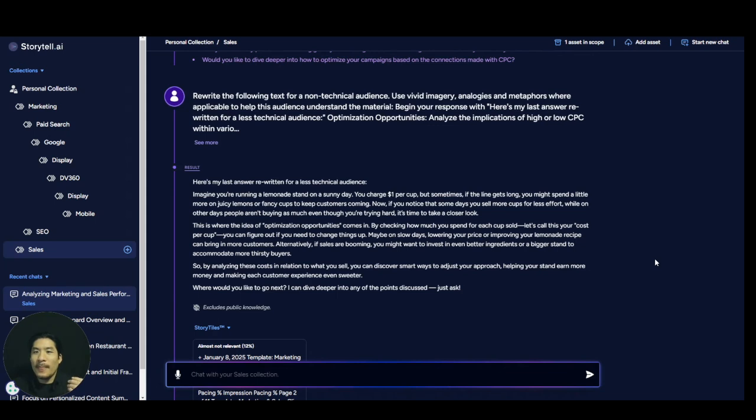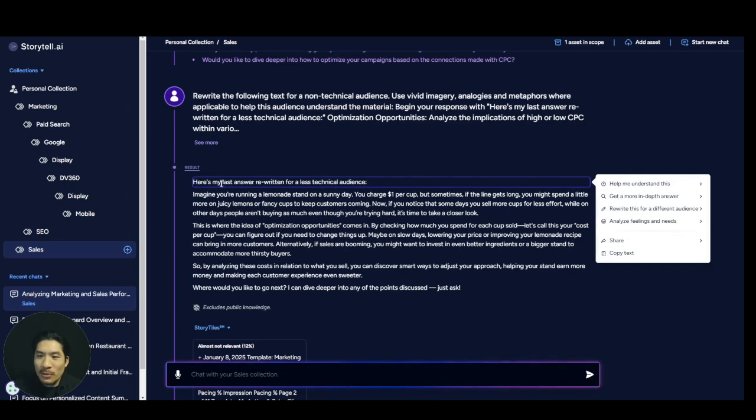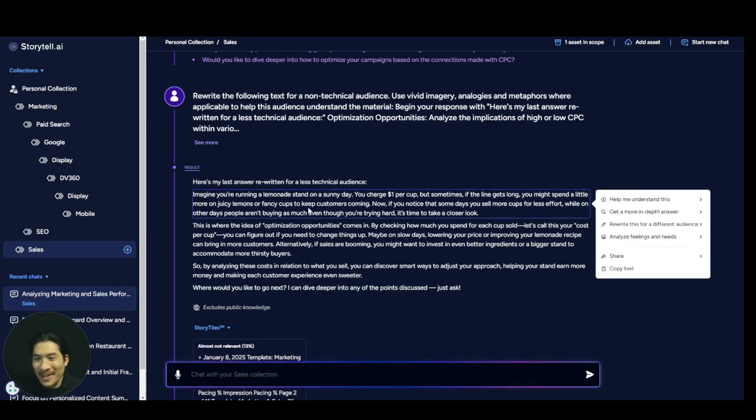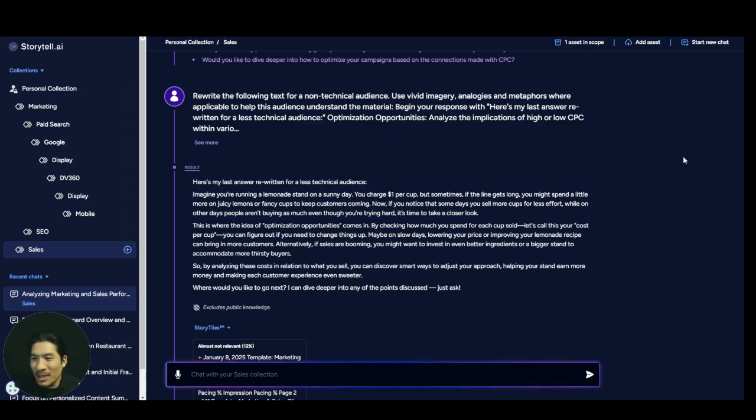Let's do it. And look at that. Storytell just wrote on your behalf to itself: rewrite the following text for a non-technical audience. Use vivid imagery, analogies. I would never write like this. This is amazing. And it's able to tell me in a short summary, here is my last answer rewritten for a less technical audience. Imagine you're running a lemonade stand on a sunny day, charging $1 a cup, but sometimes all the stuff. I think that's amazing, in a matter of seconds, that's what Storytell can do.